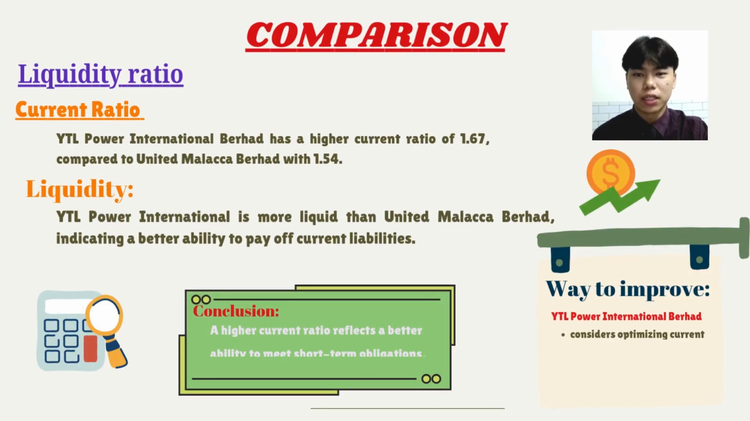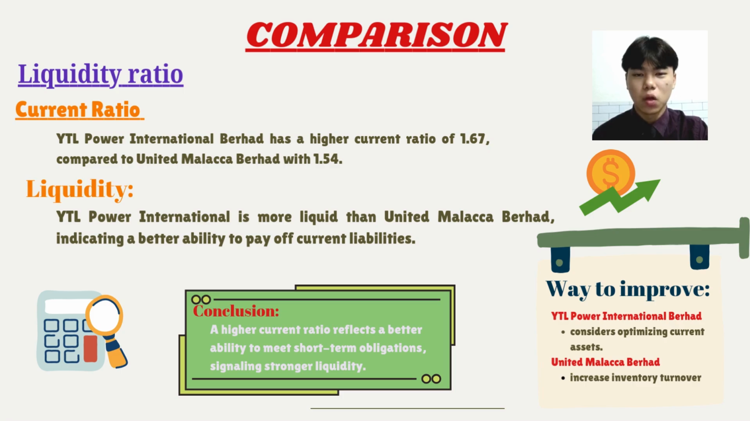But the first part is the liquidity ratio. For the current ratio comparison, we can see that YTL Power International has a higher current ratio of 1.67 compared to United Malacca Berhad with 1.54. Liquidity: YTL Power International is more liquid than United Malacca Berhad, indicating a better ability to pay off current liabilities. In conclusion, a higher current ratio reflects a better ability to meet short-term obligations, signaling stronger liquidity.